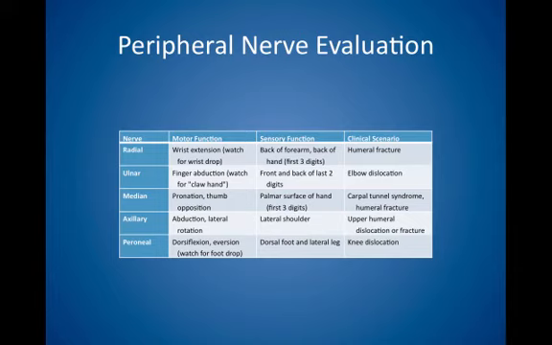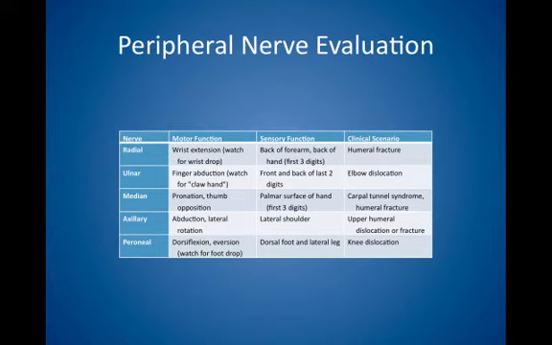The ulnar nerve is responsible for finger abduction, so watch for a claw hand. Sensory function is the front and back of the last 2 digits. A clinical scenario in which this can be disrupted is elbow dislocation. Median nerve is responsible for pronation and thumb opposition. Sensory function is the palmar surface of the hand of the first 3 digits. In the clinical scenario, carpal tunnel syndrome or humeral fracture, the median nerve can be disrupted.